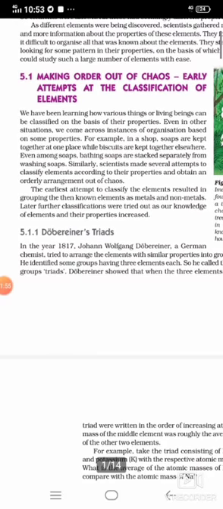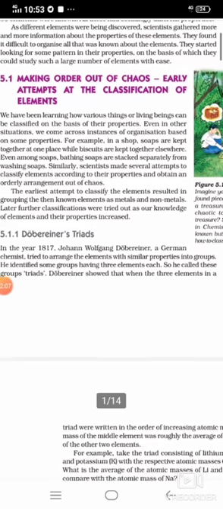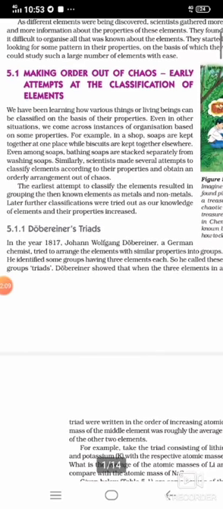In the year 1817, Johann Wolfgang Dobereiner, a German chemist, tried to arrange the elements with similar properties into groups. He identified some groups having 3 elements each. So I think you may have got the meaning of triad.